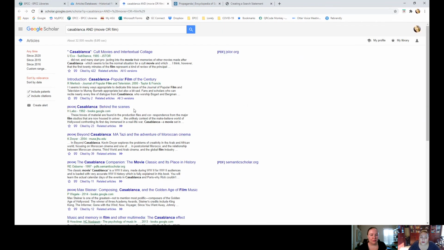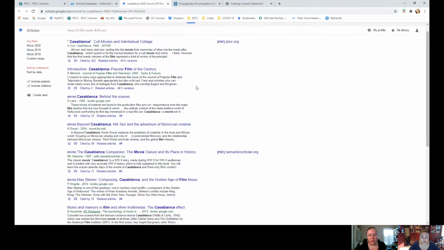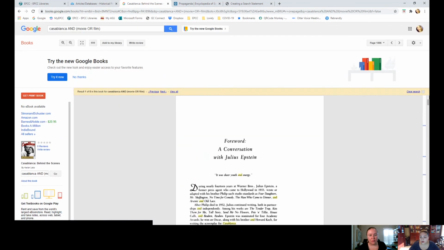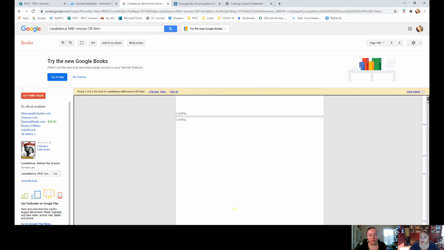And this one, anything that you see on the left-hand side, even though it has a link, is not going to be full text available. Only those that have the link on the right-hand side, like this one, JSTOR, are the ones that have the full text link. If it says book, you can see a preview of the book. Sometimes it might be good enough for what you're doing. If you click on it, it'll give you a few pages, enough to get a citation and understand a topic, and it'll highlight the terms you're looking for.